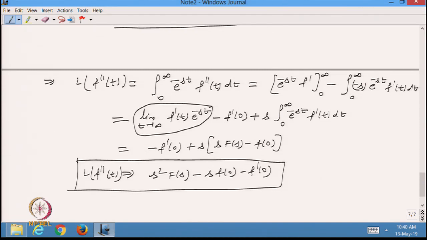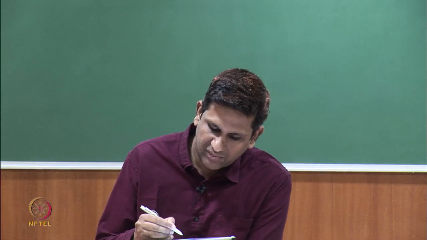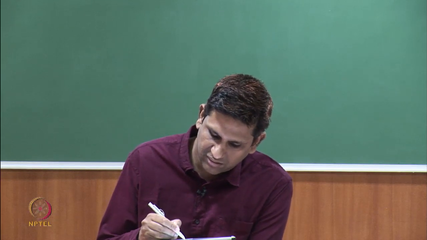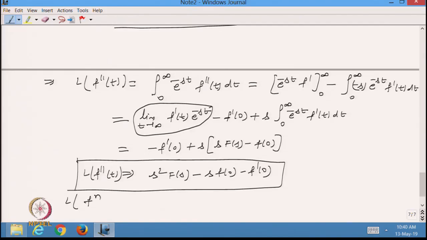Whenever we are taking the Laplace transformation of any nth derivative of the function, in the process we are always using the Laplace transformation of the (n minus 1)th derivative, like this one we are using here, and this is being multiplied by s. So, from here I can define the Laplace transformation of any nth derivative.